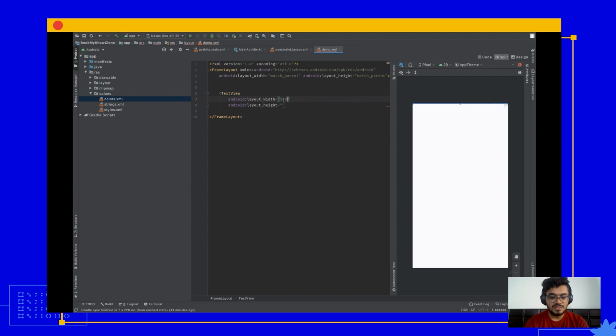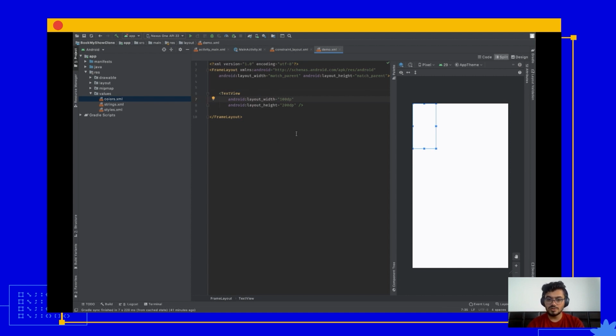And also you can specify a custom width, something specific to your requirement. So you can specify 100 dp width and 200 dp height. Now DP stands for density independent pixel. Think of it as, irrespective of your screen density, it will be consistent across.